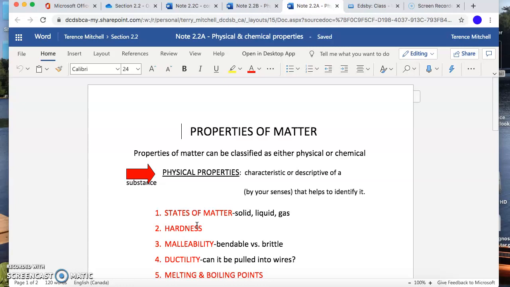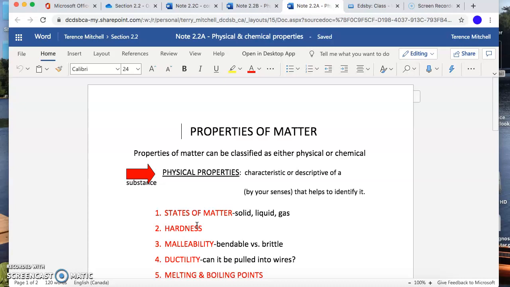Other things you can't pound flat. Can you pound a piece of glass flat? No, you pound on it, it's going to break. Can you pound a piece of wood flat? Absolutely not. You pound on it and it's going to break and shatter as well. So malleability is being able to flatten something out.